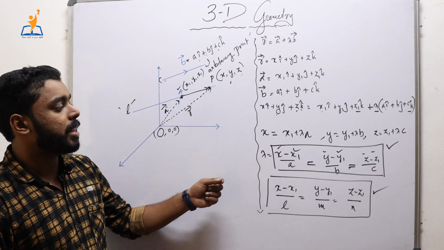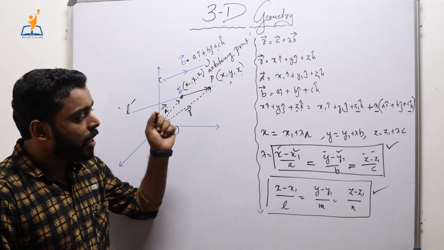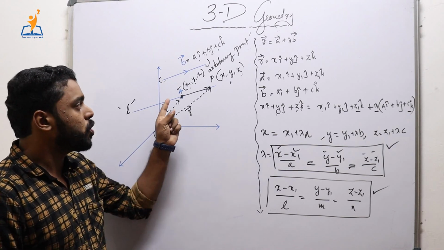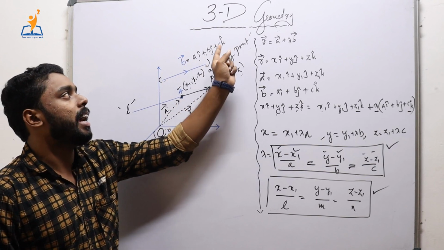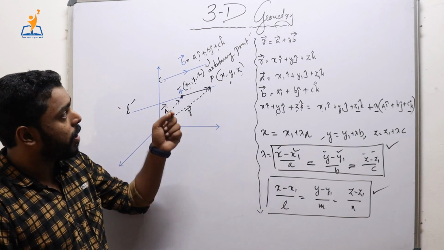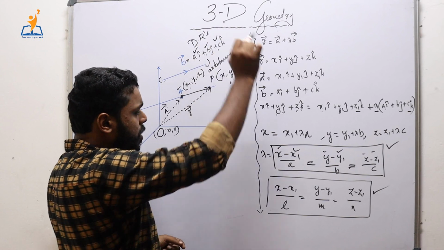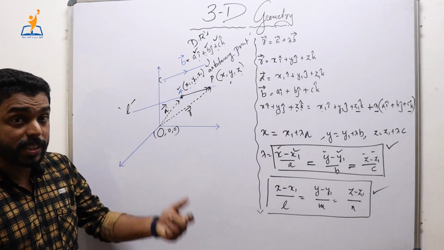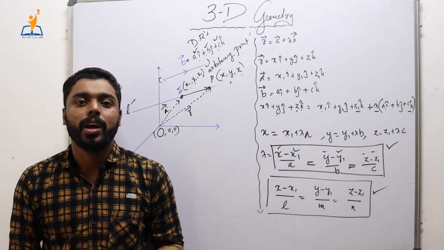So always remember that if you are given a point x1, y1, z1, the equation of the line which passes through the point x1, y1, z1 parallel to the vector b equal to a i cap plus b j cap plus c k cap is nothing but this, where a, b, c are the direction ratios. If we are given direction cosines instead, then this is the case. Now we shall move to the next condition.